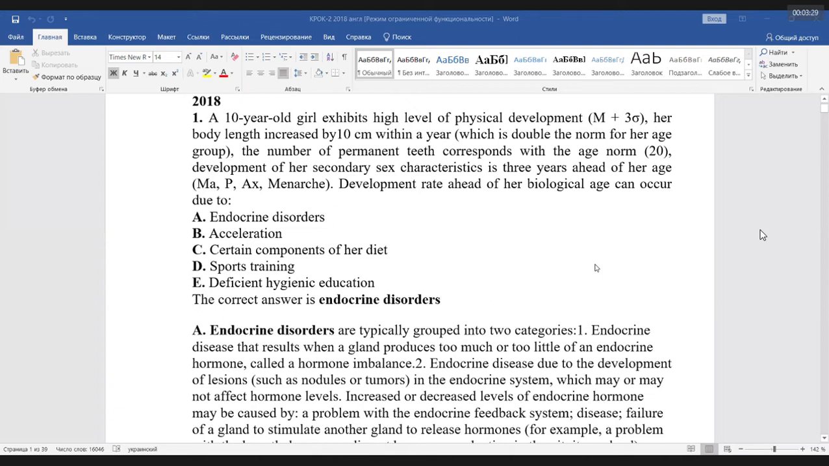Endocrine disorders, why? Guys, you know this formula, yes? It is development of mammary gland, yes? Growth of the hair of the os pubis and axillary area, and presence of the menarche. Who knows what does it mean, menarche? Part of menstruation. Yes, you know, it's very good.